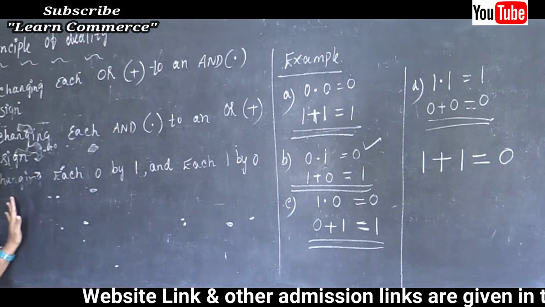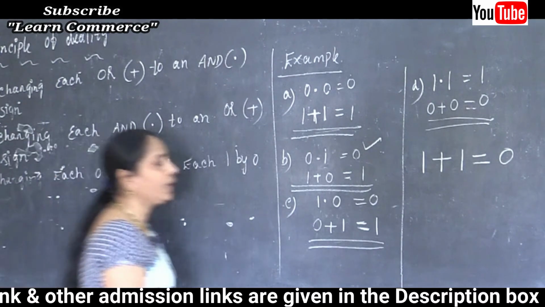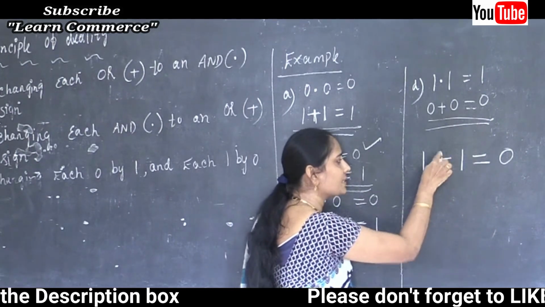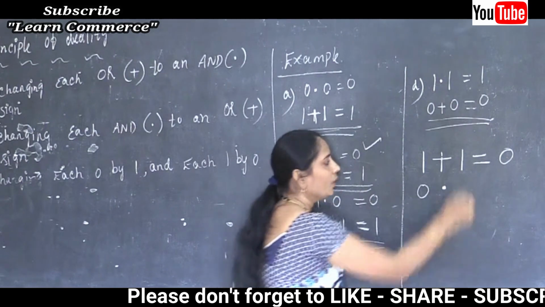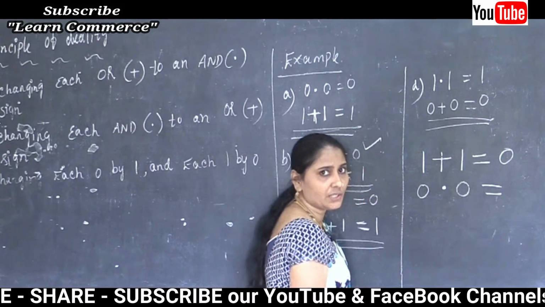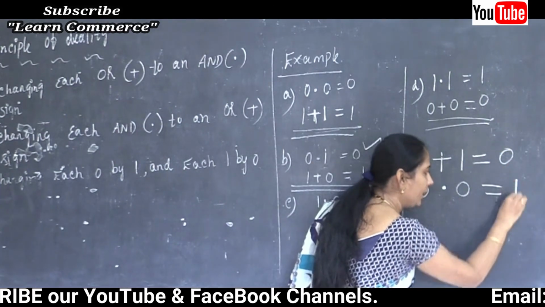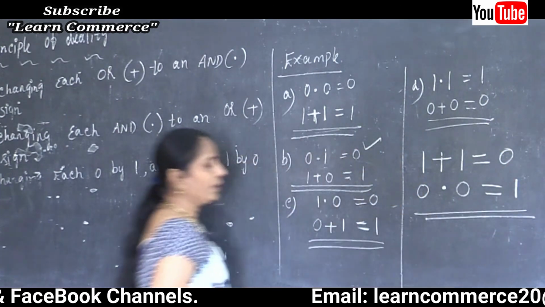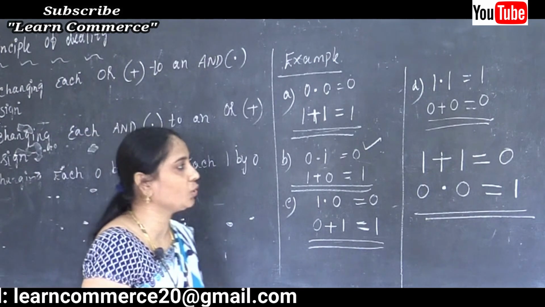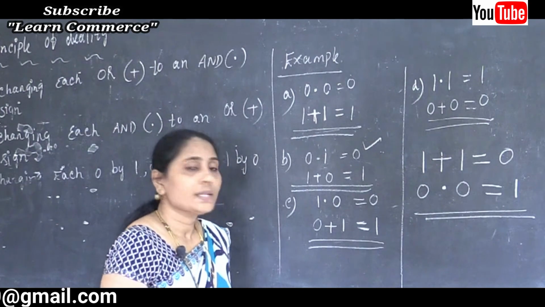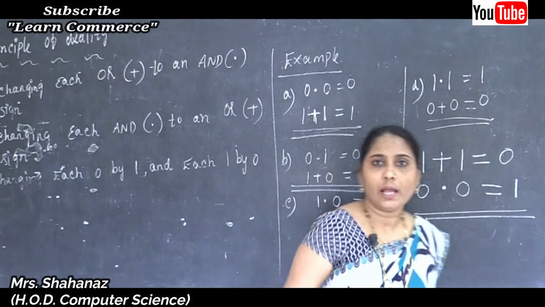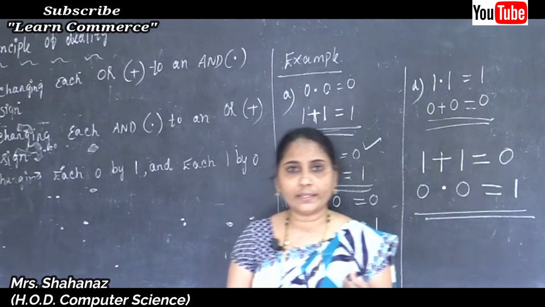So 1 changes to 0, plus changes to dot, 1 changes to 0, equal has no change, and then 0 changes to 1. So we get the dual of 1 plus 1 is equal to 0 as 0 and 0 is equal to 1. Clear about our principle of duality?